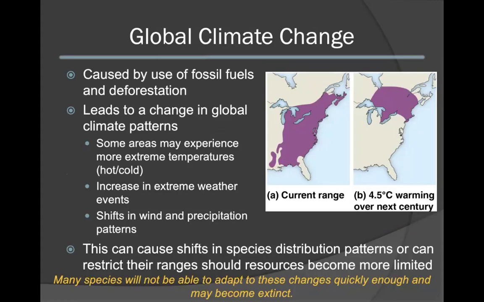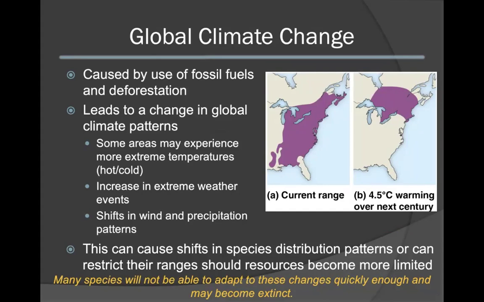Global climate change is primarily caused by the use of fossil fuels, increasing the carbon dioxide in the environment, as well as deforestation. These two factors lead to an overall change in the global climate patterns. Some areas may experience more extreme temperatures, such as they may get hotter as well as colder. We also see a general increase in extreme weather events, as well as a shift in wind and precipitation patterns.